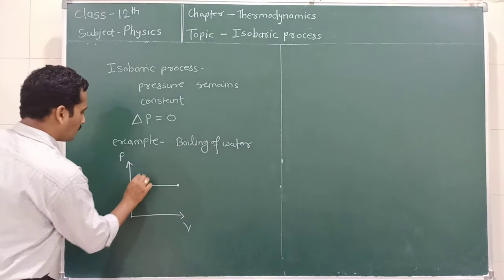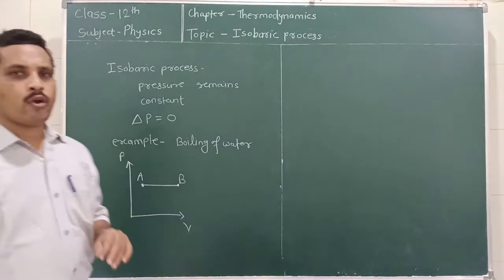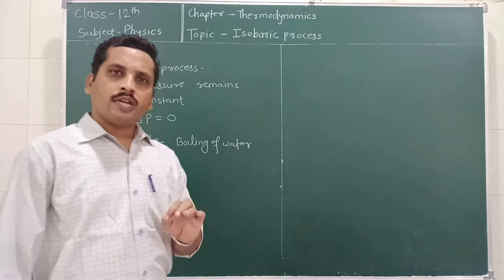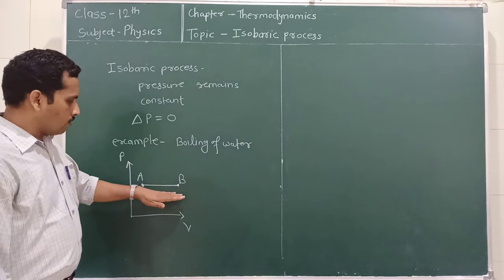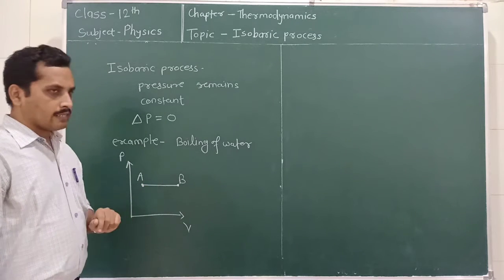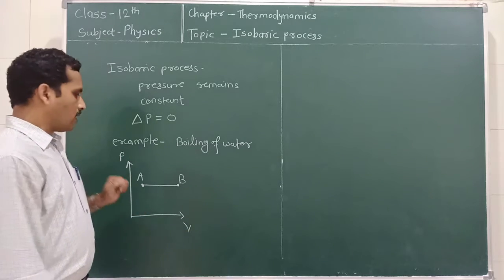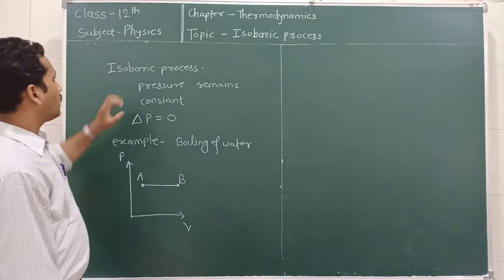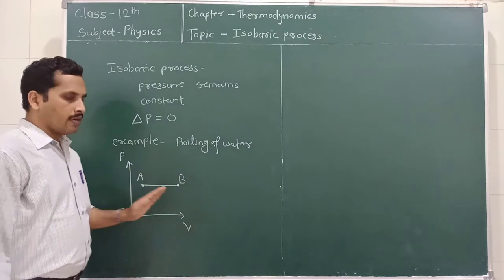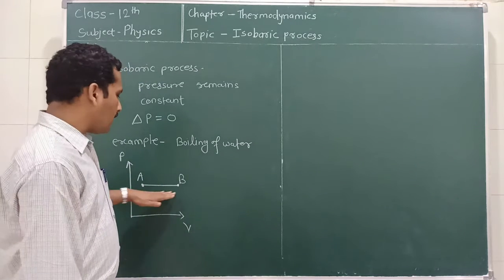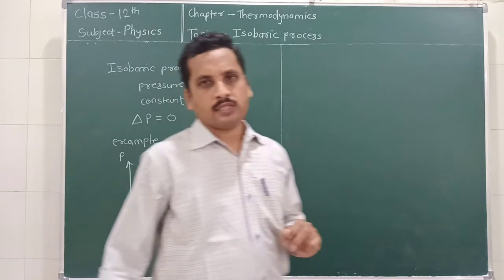This is the initial state and this is the final state, represented by point A and point B respectively. This line is parallel to the volume axis. It means the volume changes but the pressure remains constant. So for an isobaric process, a PV diagram can be represented like this, in which the line is parallel to the volume axis.